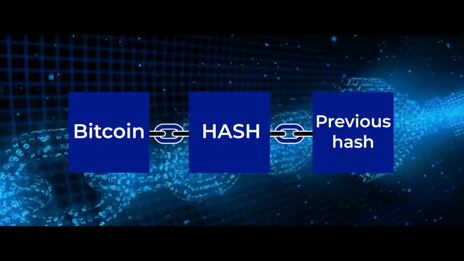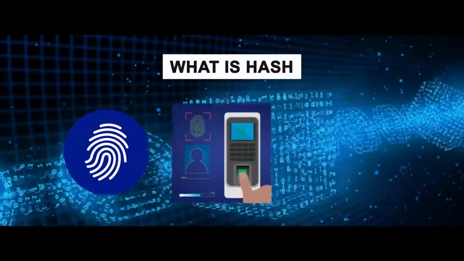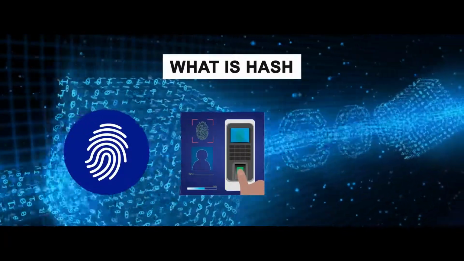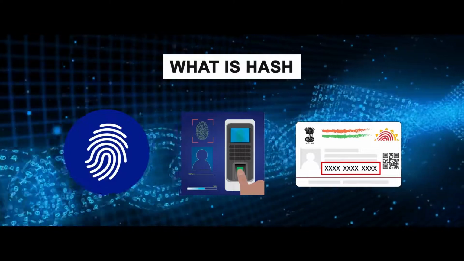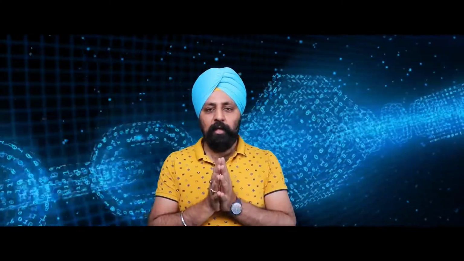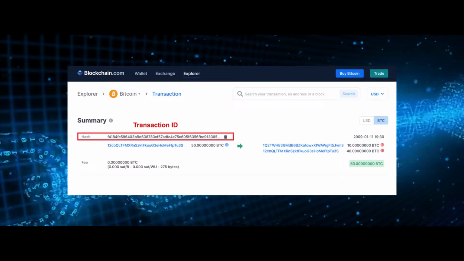Now let's understand what a hash is. A hash is like the fingerprint we give for our biometrics when we make our Aadhaar card. Once our Aadhaar card is generated, we are given a unique number code. In the same way, in blockchain, in every individual block, whenever a transaction is happening, we are given a hash transaction number. So this is called a hash.